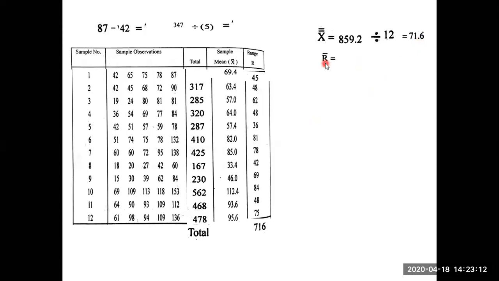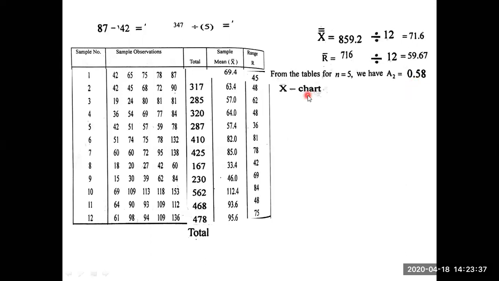Next, R bar. R bar is sigma R by N. Sigma R is this value, by N stands for 12, so 59.67. From the tables for N equal to 5, each sample has 5 observations. For this N, the A2 value is a fixed value, 0.58. You can go through the table values.